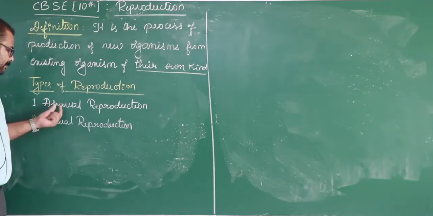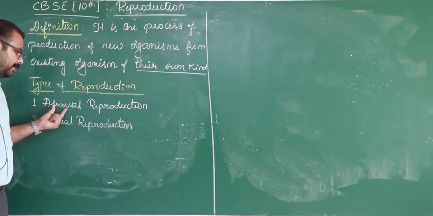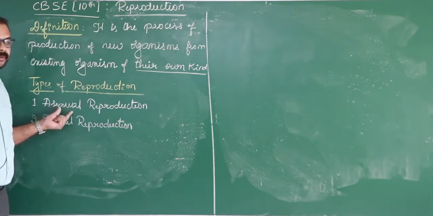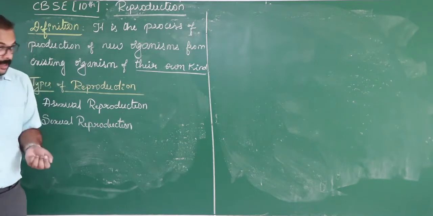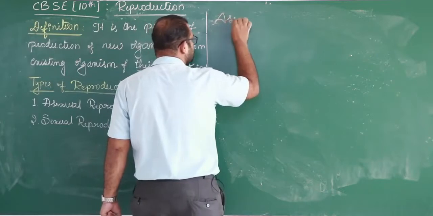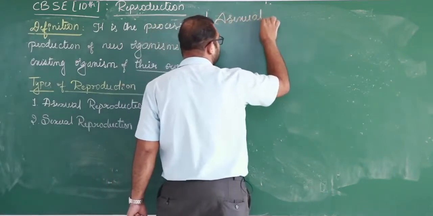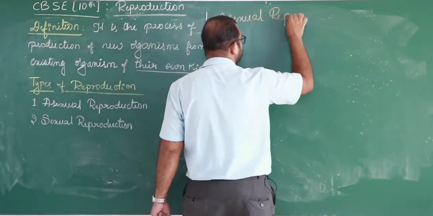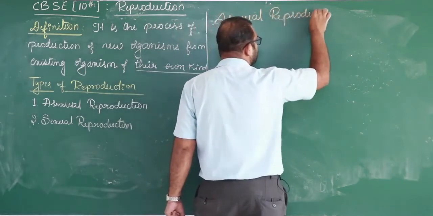Let's explain one by one. First we are going to discuss the asexual mode of reproduction.